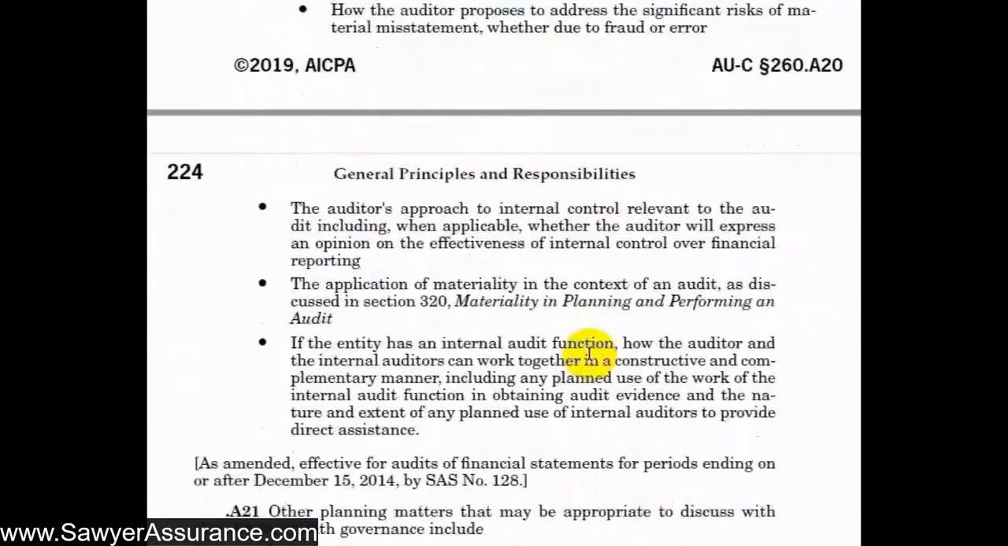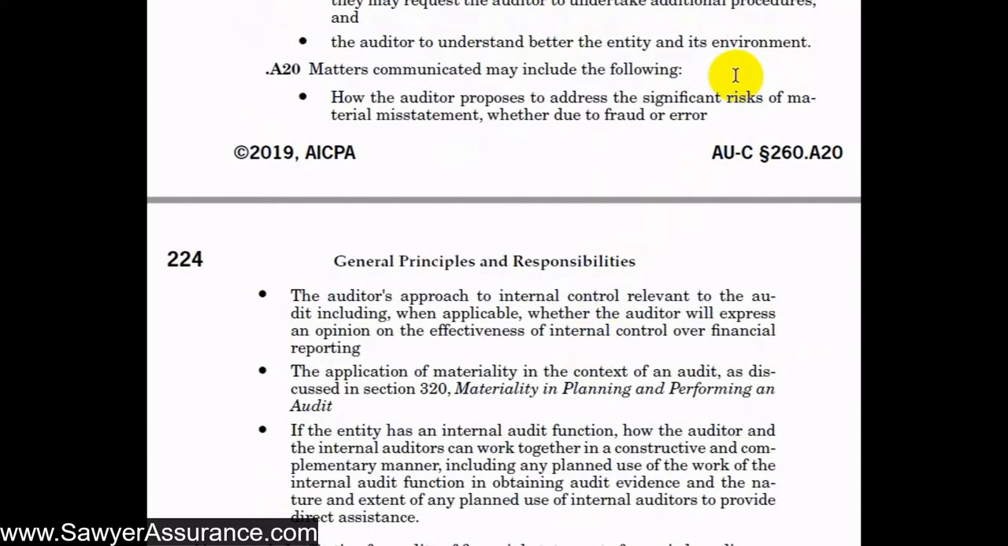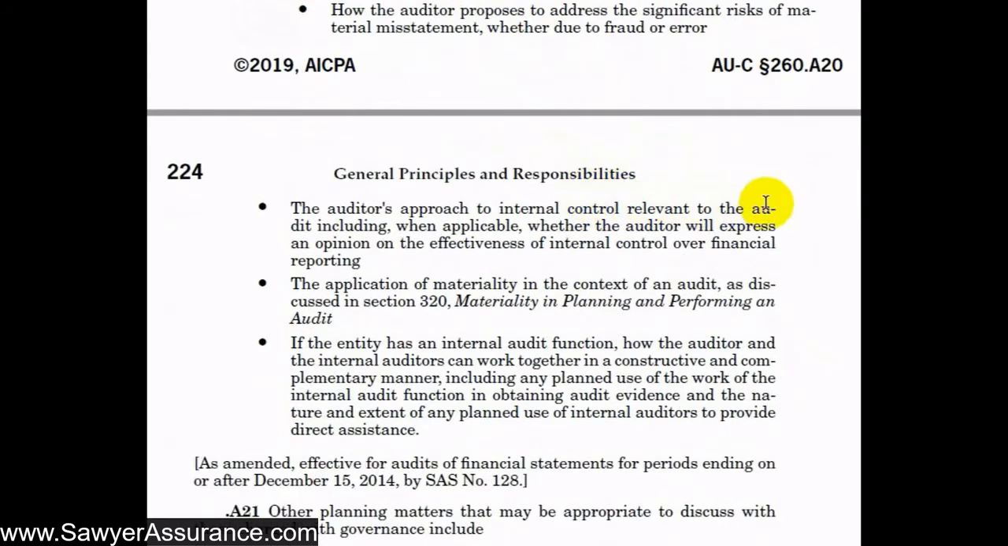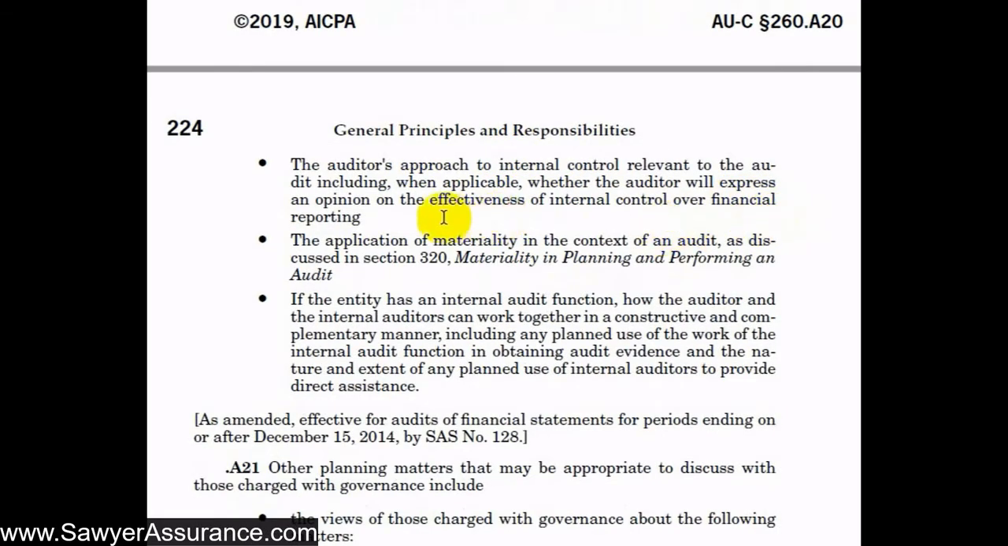And so some of the things we might communicate to them about our plan, scope, and timing would be how we propose to address a significant risk of material misstatement, whether due to fraud or error, our approach to internal control relevant to the audit, including whether we express an opinion on the effectiveness of internal control over financial reporting, or whether our assessment of internal control is merely a risk assessment process. We might also communicate to them our application of materiality in the context of the audit, and that'll be discussed further in AUC Section 320.